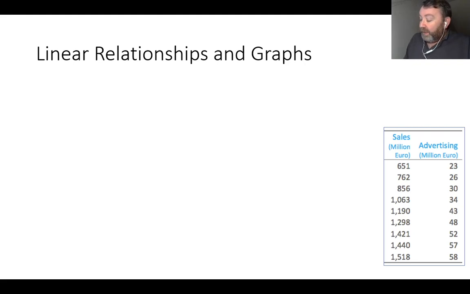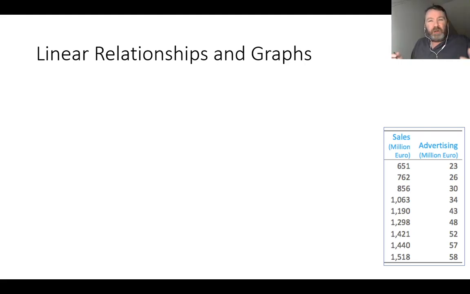So just to take a look at the table I have in relation to the question I'm talking about here. You've got sales and you've got advertising. Now, if I'm a business, I advertise. And the response to my advertising is hopefully an increase in sales. So in relation to this table here, it would be easy to say that the advertising is the independent variable, and the sales would be my dependent variable.